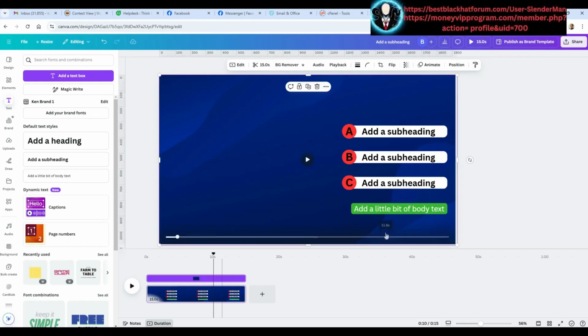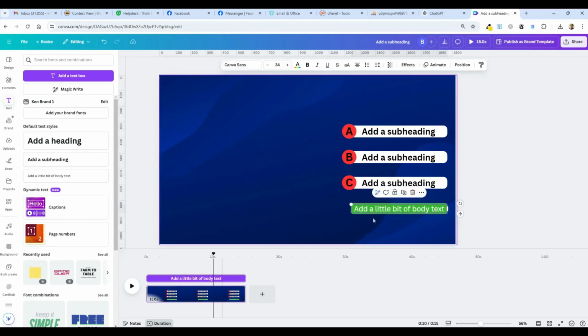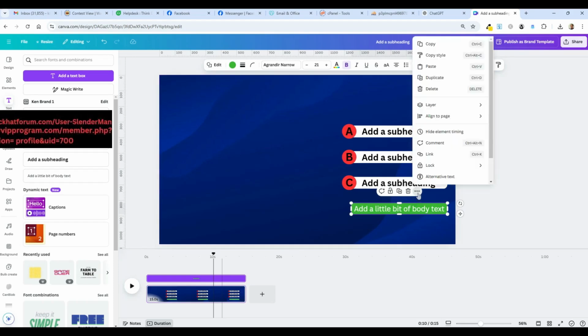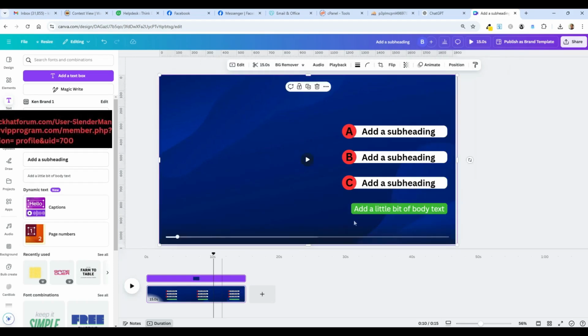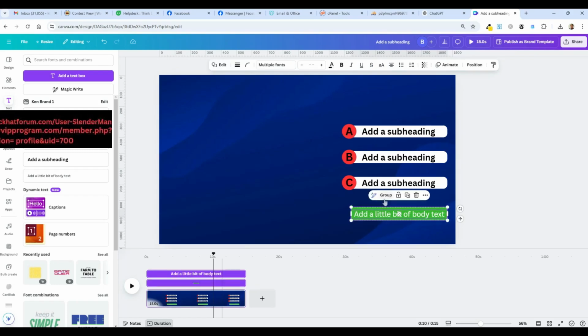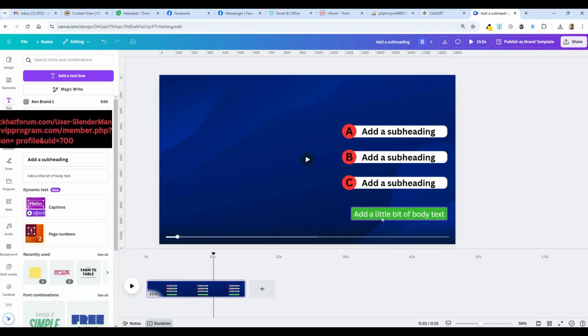And I'm going to group these two things together. So I've got the text and the color behind it. I have them both selected, or maybe I don't. Let me see here. Let's pull these down a little bit. All right, that and that. Got them both. Going to group them together. The reason is I don't want this to show till 10 seconds into the movement here.